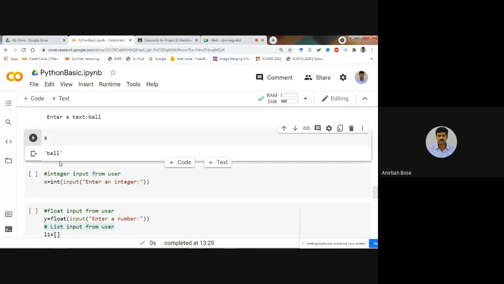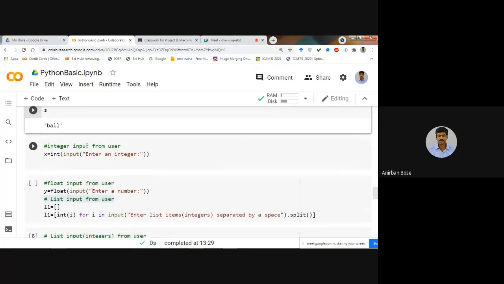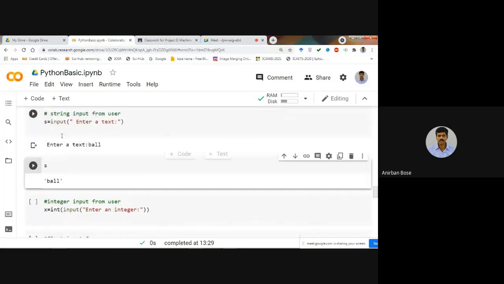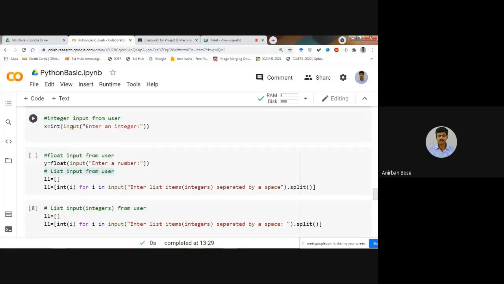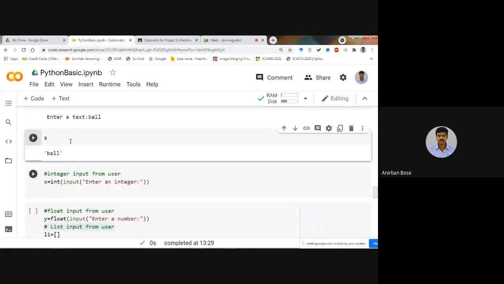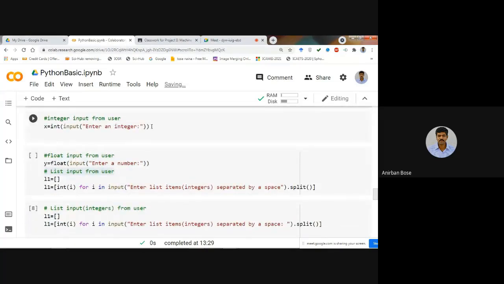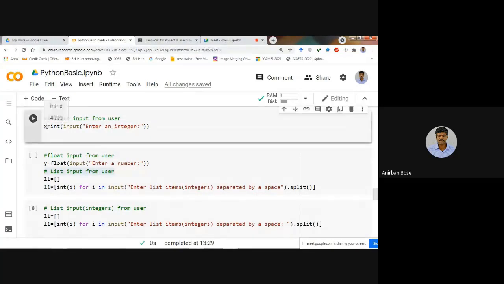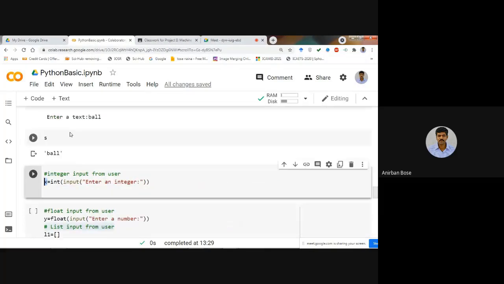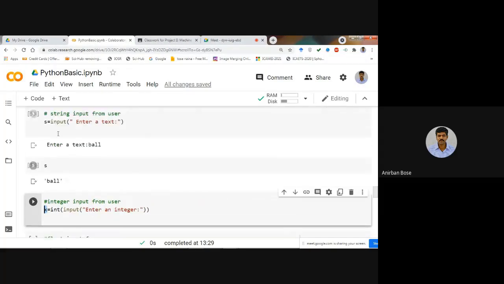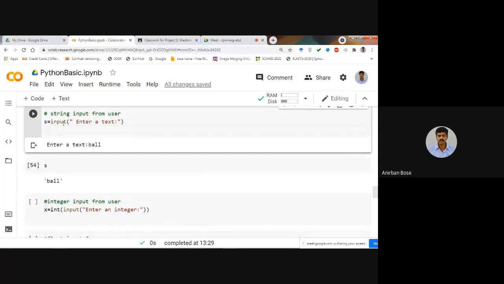Similarly, you can take integer input from the user. For that, you use the same command, only you have to convert the whole thing into an integer. So you write int within parentheses, and within that you write that command, and you give proper instructions so that the person can understand what kind of input is to be given, like enter an integer, and in that case X will be assigned some integer. Otherwise, by default, it will take a string value. If you write only this much, it will take a string value.